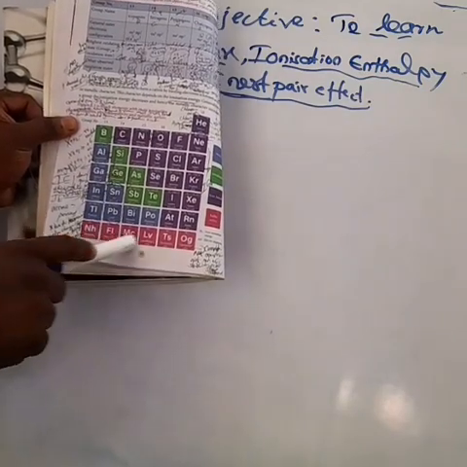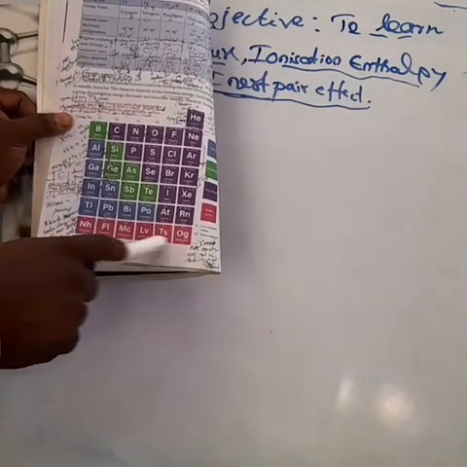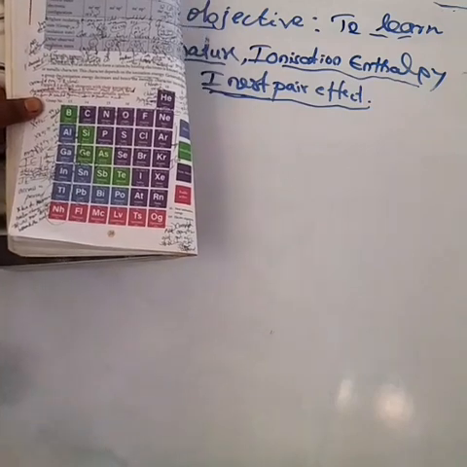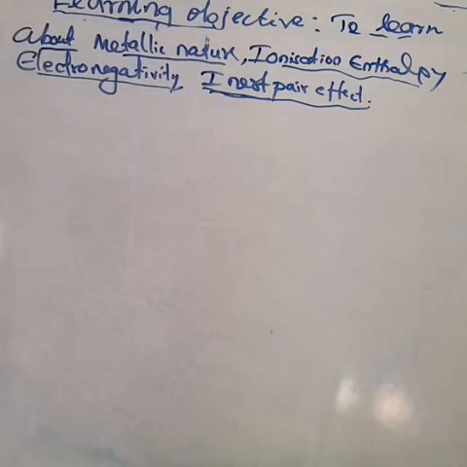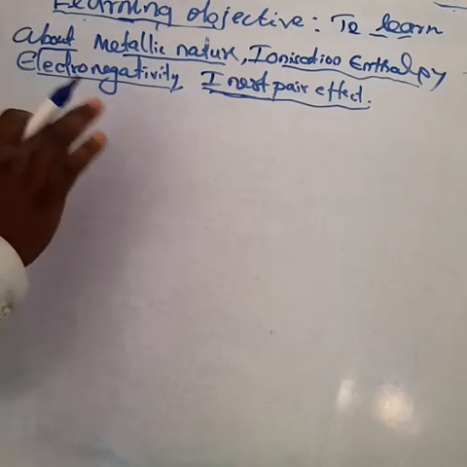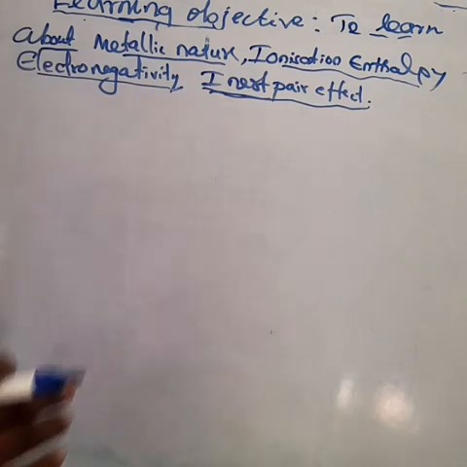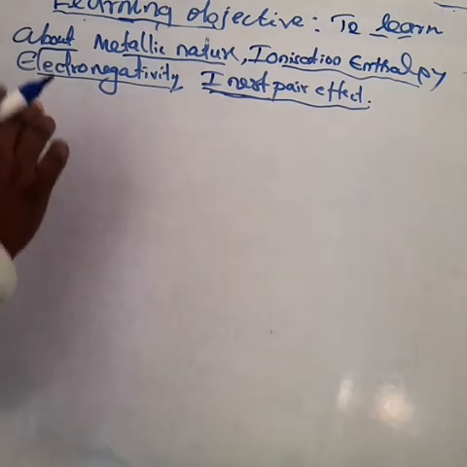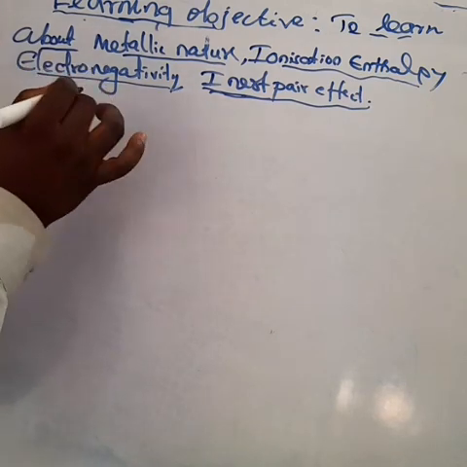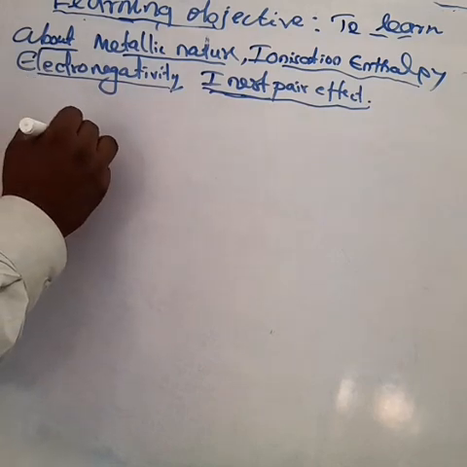Here, we can say that for the elements in group 13, the metallic character, except the first one, boron. Here we look at the 13th group. The first element is boron. Boron is a metalloid.